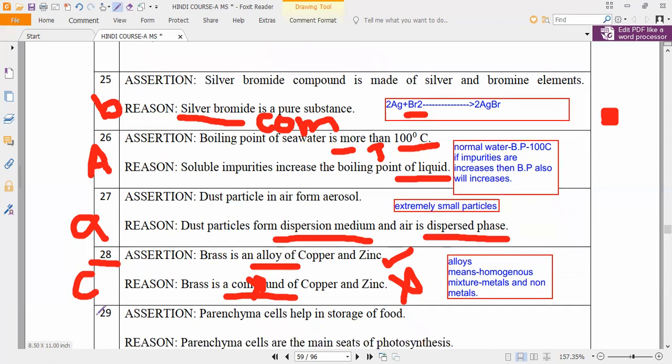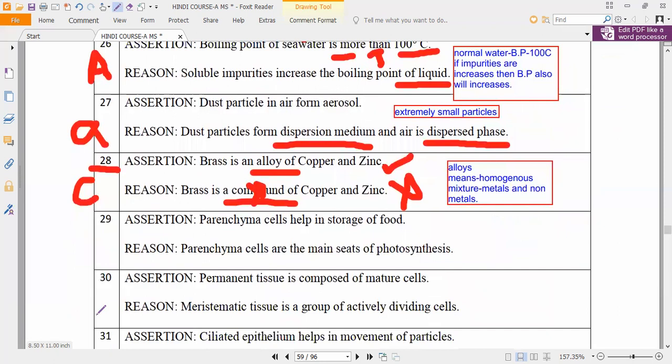Please kindly remember, it is most important. One is brass. Brass is a mixture of copper and zinc. In the same way, bronze. Bronze is a mixture of what, guys? Copper and tin. Please remember that. Note it down. Bronze is a mixture of copper and tin. The symbol of tin is Sn.